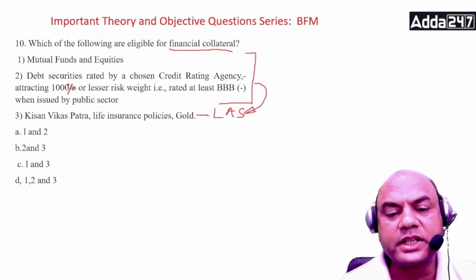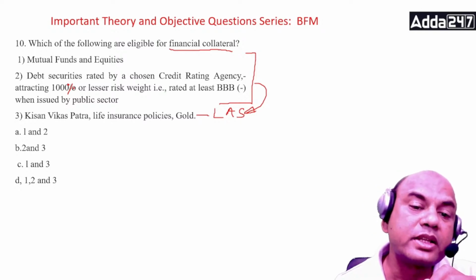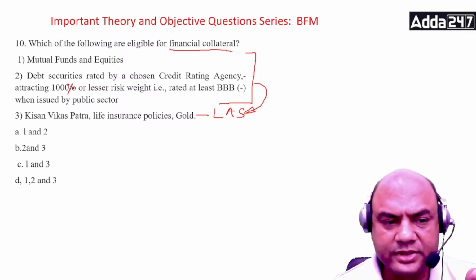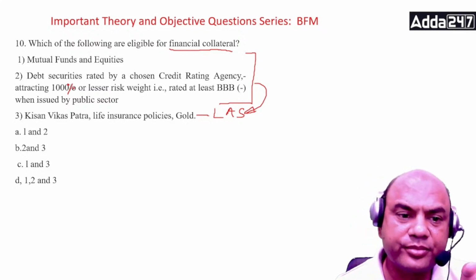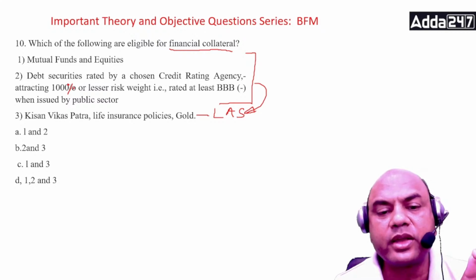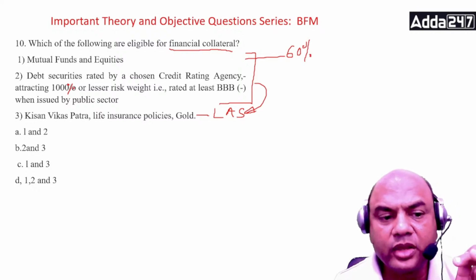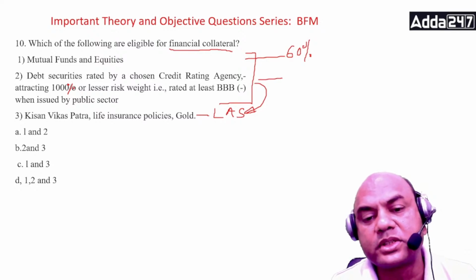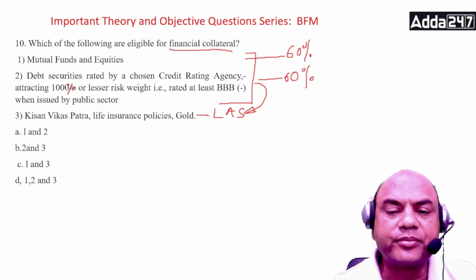Because securities means what? These are all paper securities. So which of them are eligible? All of them are eligible. Mutual fund equities, yes. Debt securities, yes. Kisan Vikas Patra, LIC, yes. Generally for mutual fund and equities, we give loan up to 60%. For debt bonds, depending on the rating, we give around 60 to 70%. Some banks may give up to 80% also, but the general rule is 60 to 70.